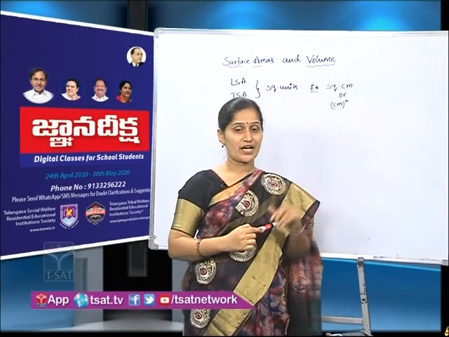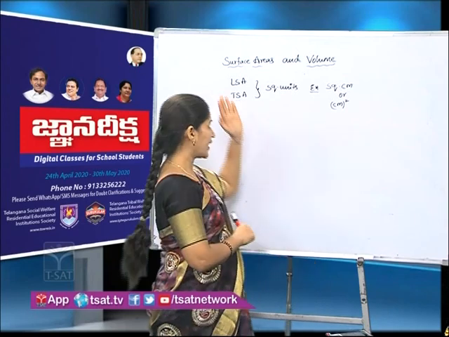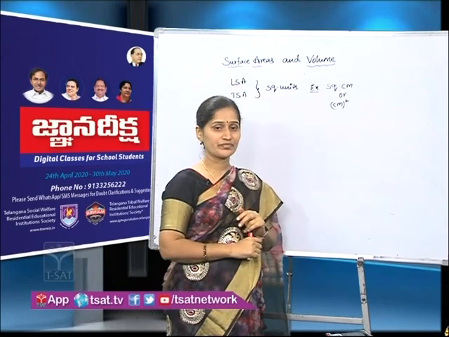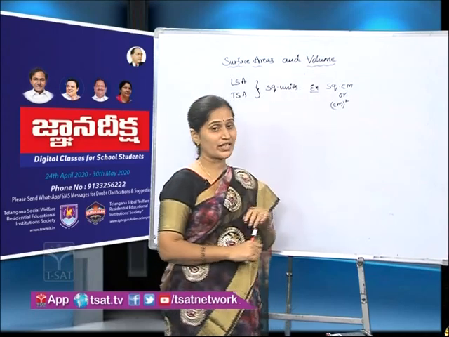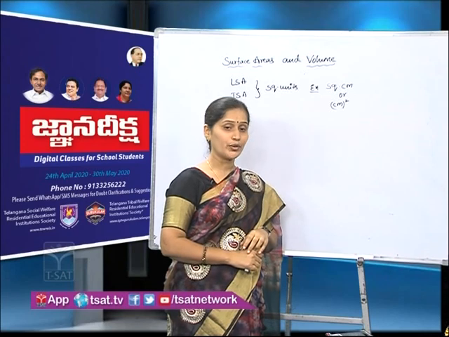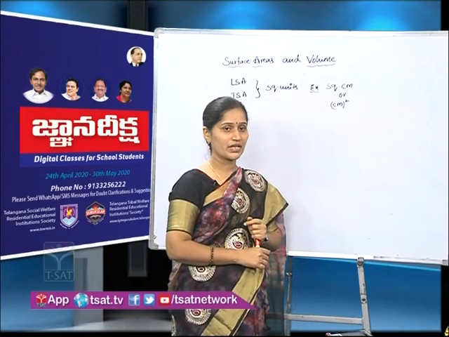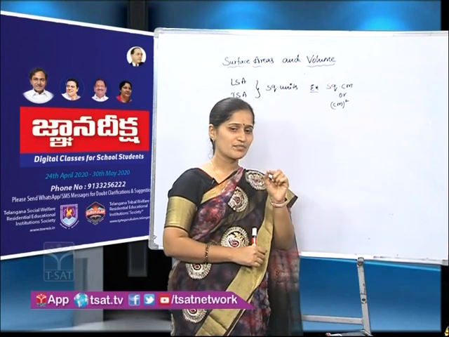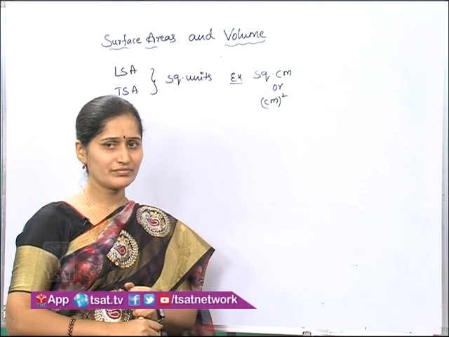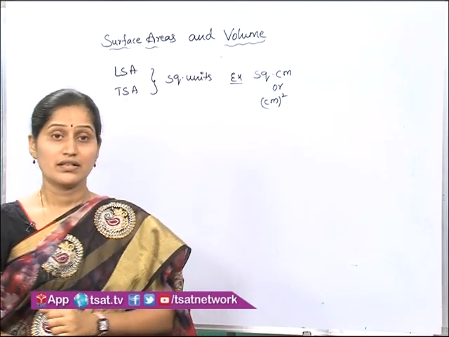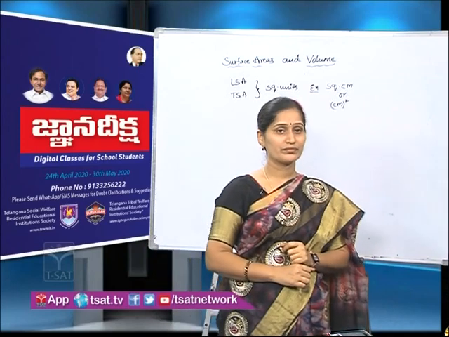One more is left for us. What is that? Surface areas completed. Each face area completed. One more is there. What is that? Volume. But before going to volume, let me give you a small story. Are you ready to listen? Yes. Once upon a time, there was a crow.